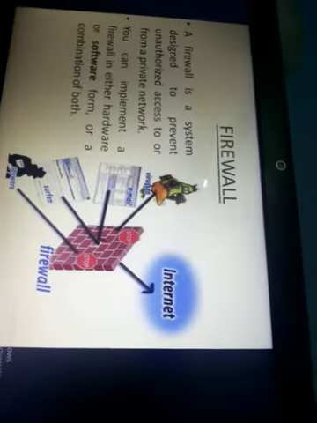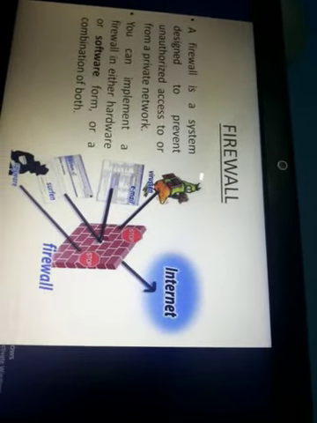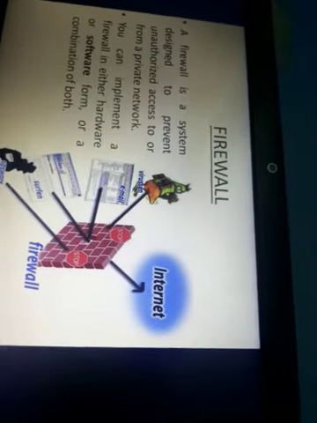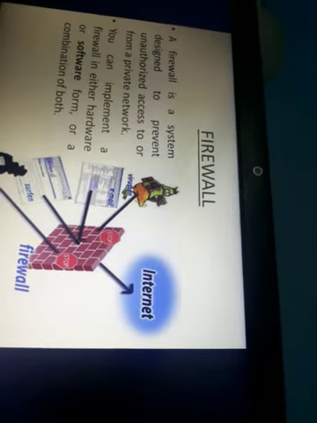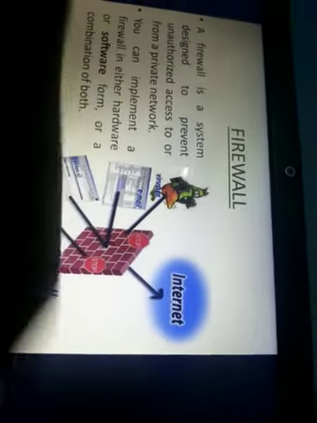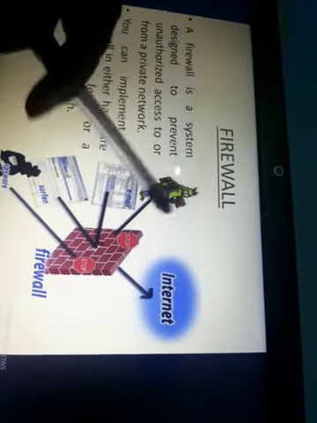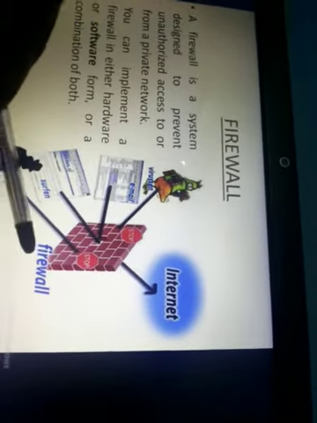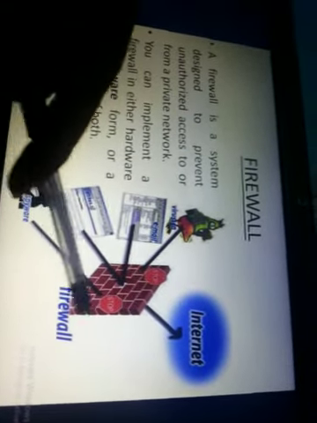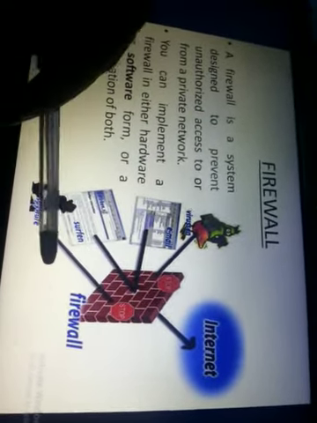So the firewall is a system which is mainly designed to prevent unauthorized access to private networks. It's like a wall, the name itself says firewall, which protects from unauthorized persons.